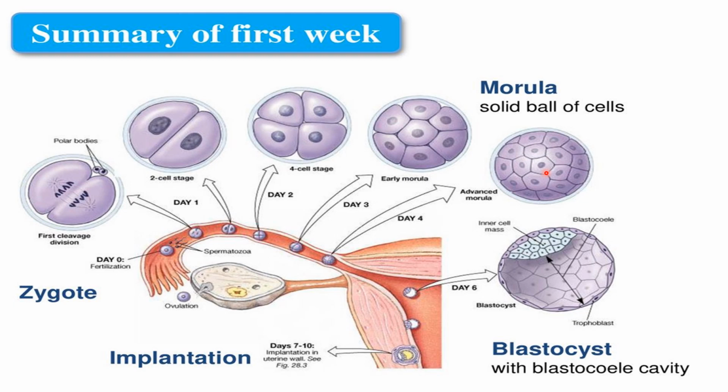Now when this morula reaches the uterine cavity, the uterine fluid will enter in it and the small cavities will fuse and they will form a large cavity. So a large cavity is formed which is known as blastocele. The outer cell mass will form the trophoblast which will form the chorion of the placenta.